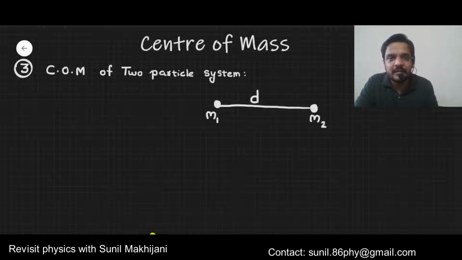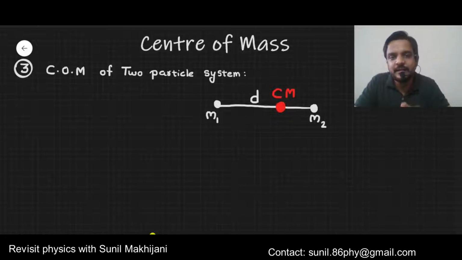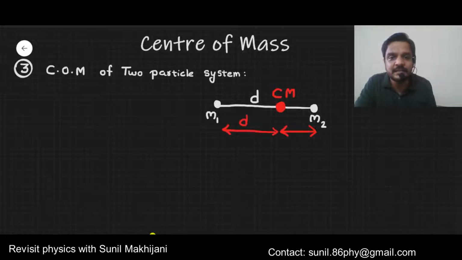Suppose this is the center of mass. All of you know that the center of mass is always near the heavier side. So if m2 is greater than m1, the center of mass will be near m2. The distance of the center of mass from m1 is d1 and from m2 is d2.